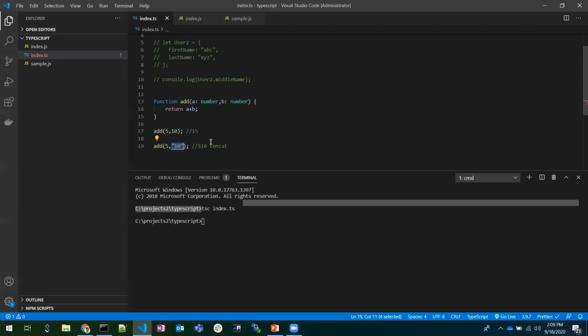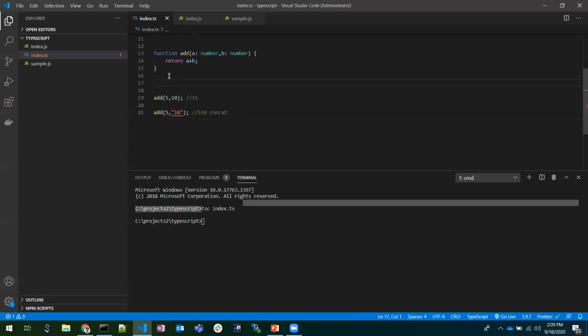So we are trying to resolve bugs not at runtime, but at compile time only. We are able to catch all these errors. Also, we can argue that the same thing can be done at the JavaScript level. After I pass the values, I can have a check: if the type of a is a number, and if the type of b is a number, only then add them.